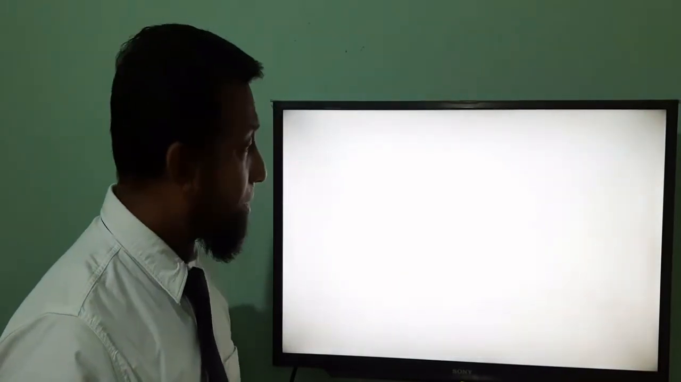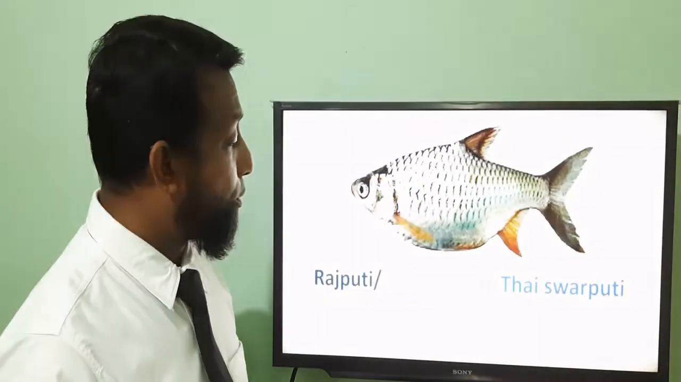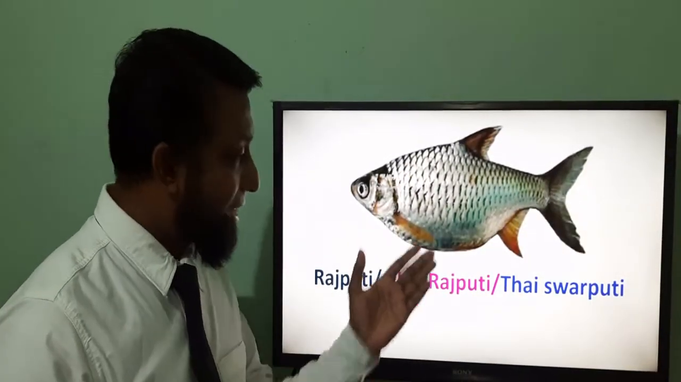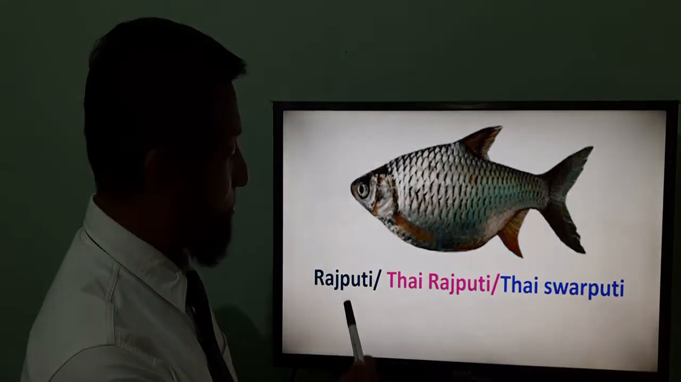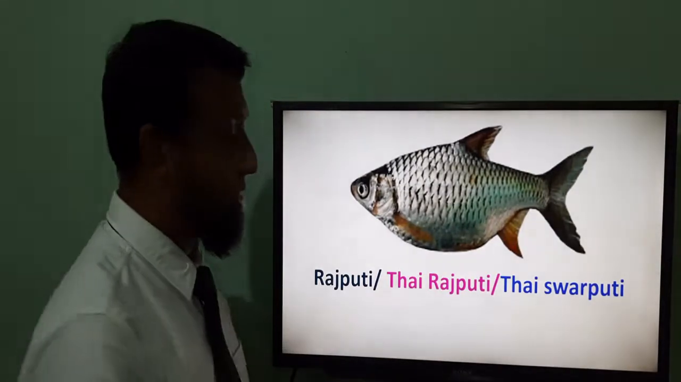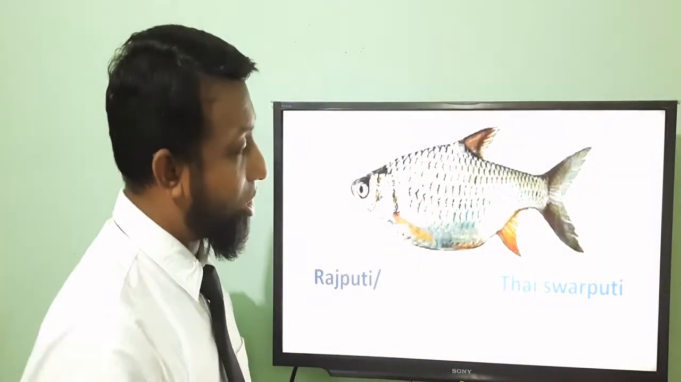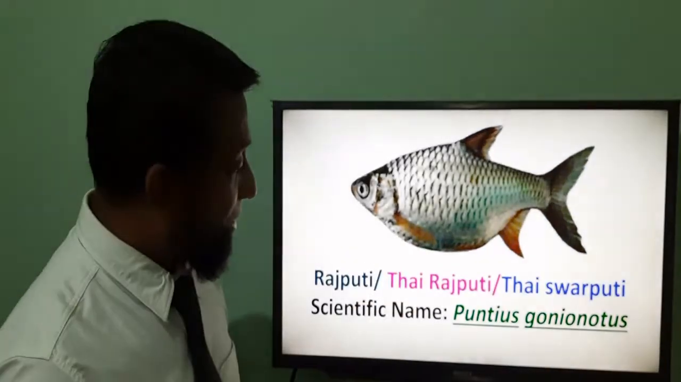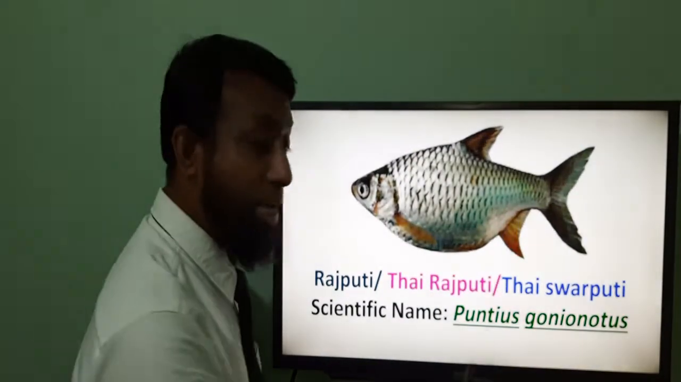Next is this fish, Nilotica Rajputi or Thai Rajputi or Thai Sharputi. Today I will discuss this fish as well. So this is the local name Rajputi. Sometimes it's called Thai Rajputi, and sometimes it's called Thai Sharputi as well. The picture of this Sharputi looks like this. And the scientific name of this fish is Puntius gonionotus.